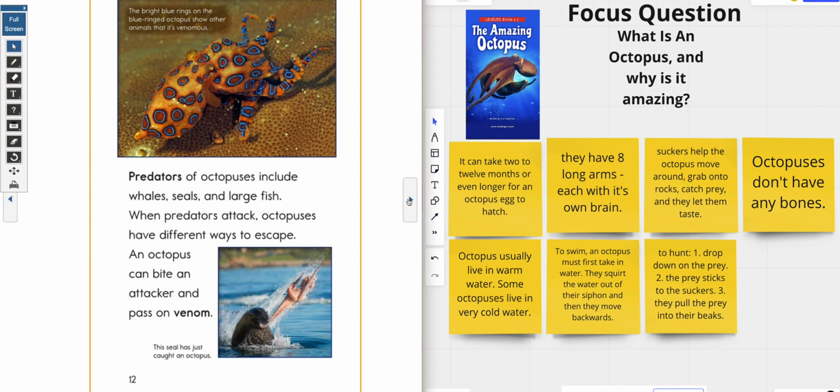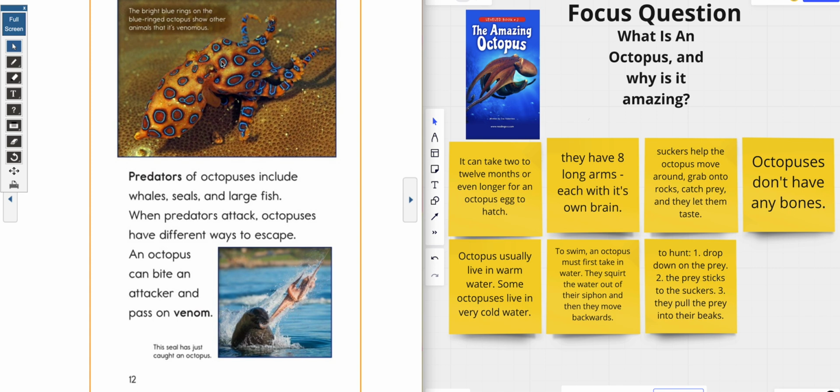Now, we've got to talk about who is hunting the doggone octopus. And I think the author gave us something right here. The bright blue rings on the blue-ringed octopus show other animals that it is venomous. Woo! Venomous means poisonous, by the way, guys. So that's letting them know, like, hey, you come on over here. I am poisonous and I'm going to get you.